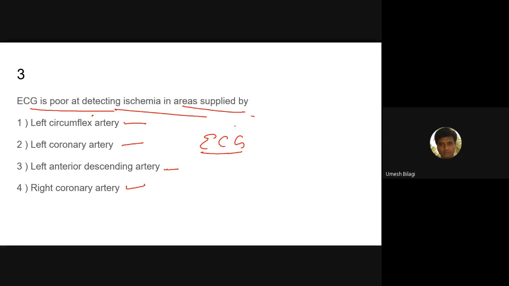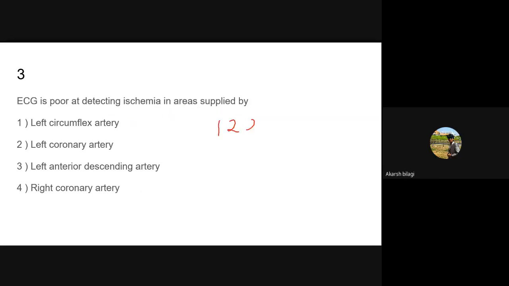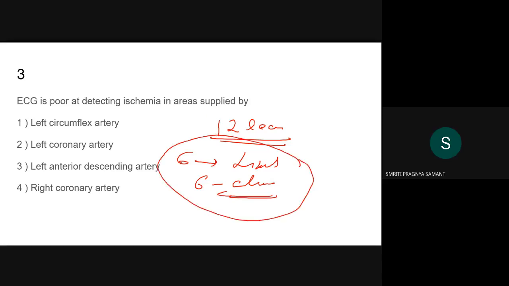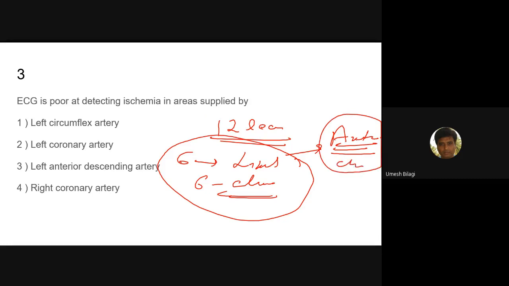As I told you, there are 12 leads, 6 of them limb leads and 6 chest leads. These leads are good to pick up changes in the anterior and lateral parts of the heart. But for the posterior part of the heart, these leads are not good. They may miss it.